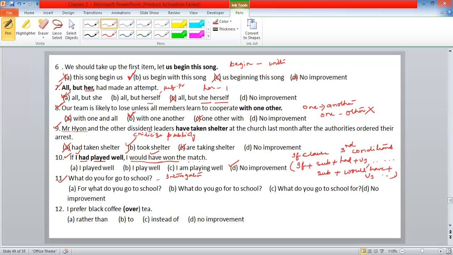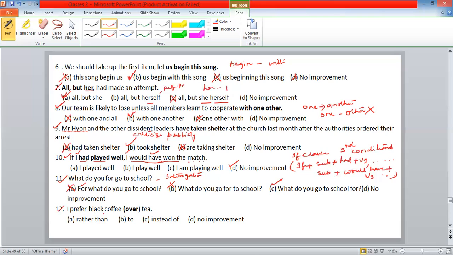For an interrogative sentence, can we start with for? No. The first one is wrong. What do you go for to school, or what do you go to school for? C is the right one. No, we don't use for before to school. For should be at the end of the sentence. So this is wrong. Next one.